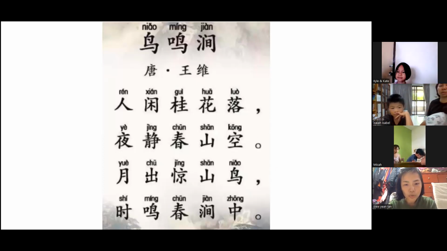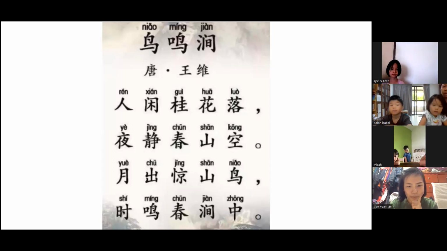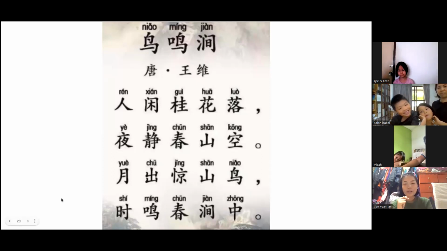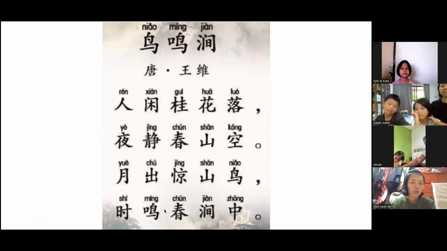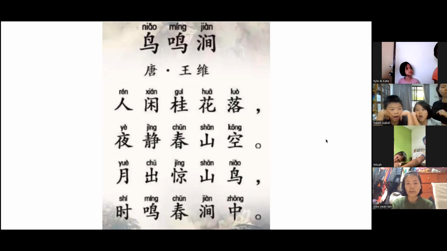时鸣春涧中. Who can still remember what is 鸣? The 口 with the 鸟, this word. Who still remembers what is the meaning of 鸣? Can unmute. The bird chirping. Yes, correct. So you guess, who is chirping in the mountain now? The birds. Can it be dogs or not? No, because it's 鸟, 鸣 is used for 鸟.